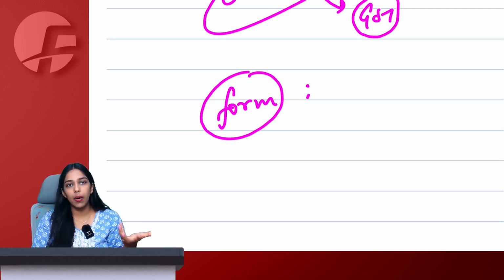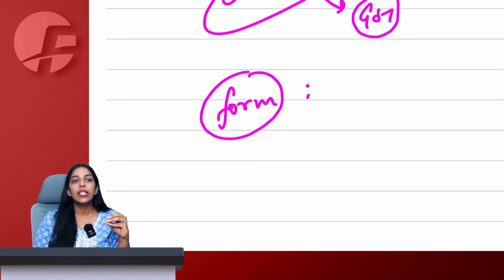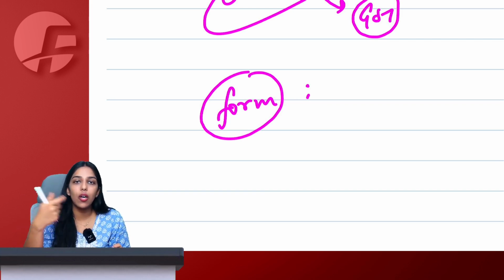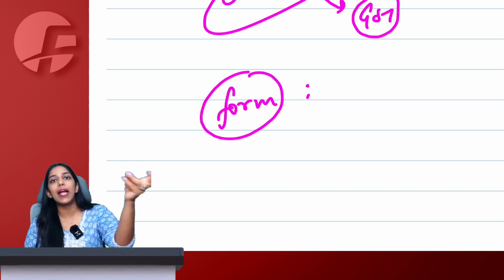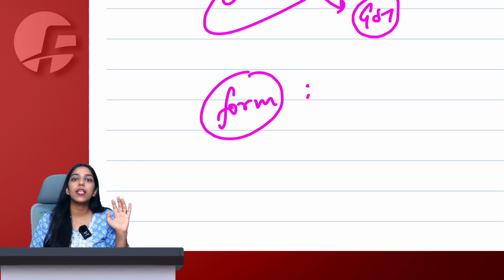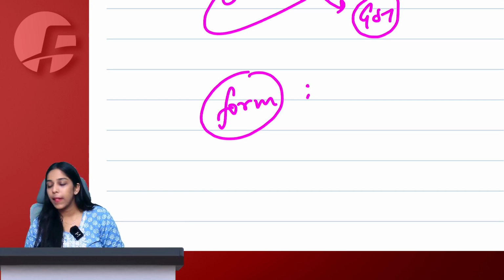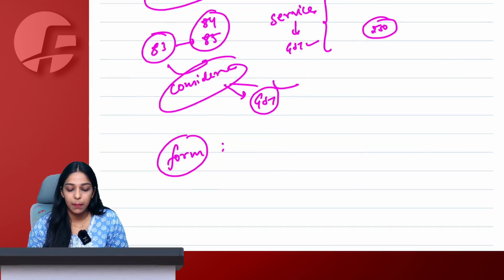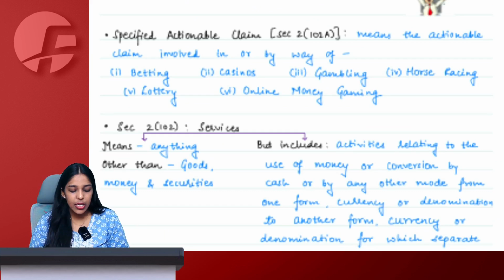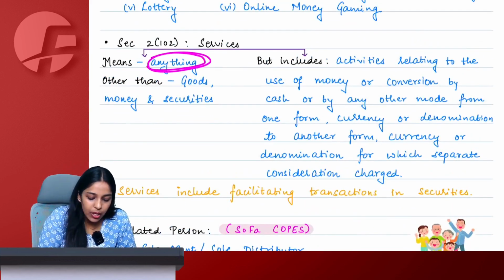If you go to a bank and you ask for a letter of credit from them, they will of course charge some kind of fees from you to issue a letter of credit to you. That fees what the bank is charging will be taxable under GST, because now they are charging consideration to use money. Is this making sense to us? Yes, ma'am.